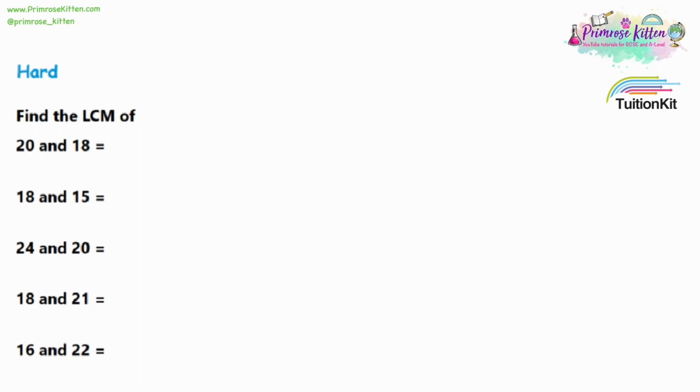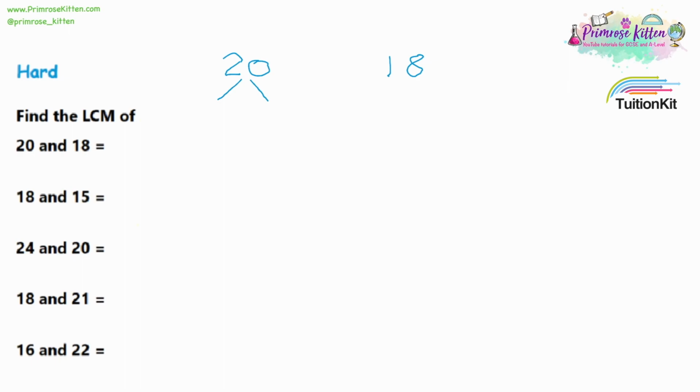So what we are going to do is find the prime factors of 20 and 18. And if you don't know what prime factors are, or prime factor decomposition, then you can look at the prime numbers video to jog your memory. But if you need a quick reminder, what I'm going to do is split each number up into two numbers which multiply together to make it.